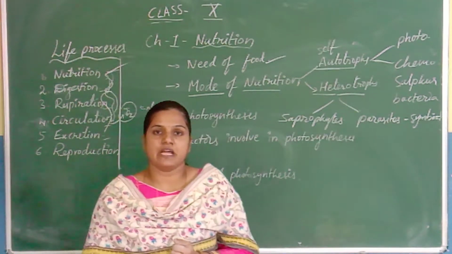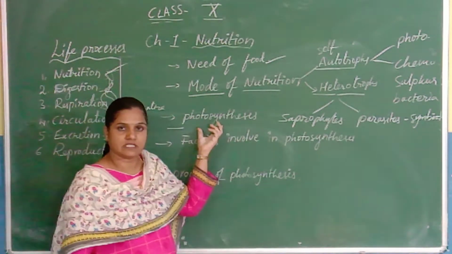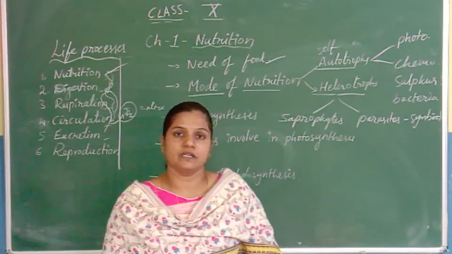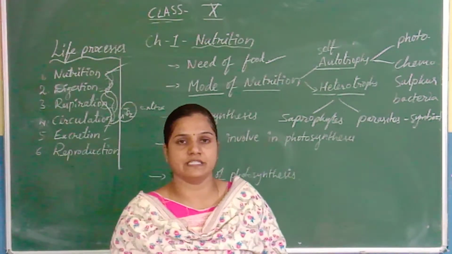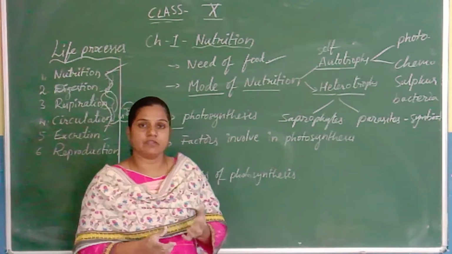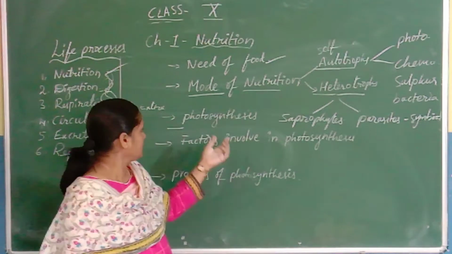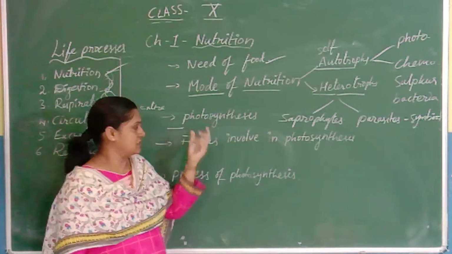It is the chemical reaction that occurs in green plants. Photosynthesis is a process in which green plants utilize sunlight as a source of energy, and in presence of sunlight, carbon dioxide and water, which are absorbed by the plant, combine and form glucose. So this is the process of photosynthesis.